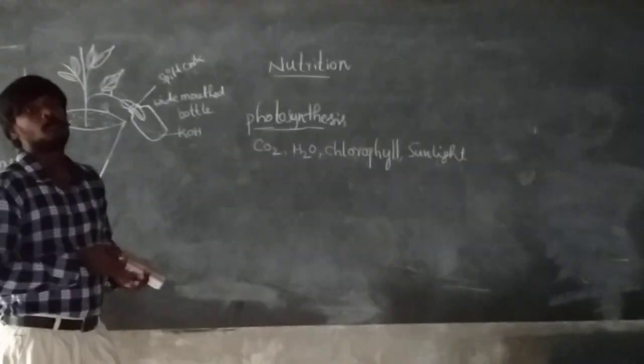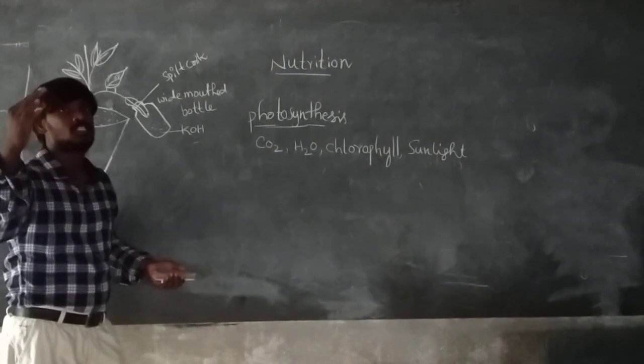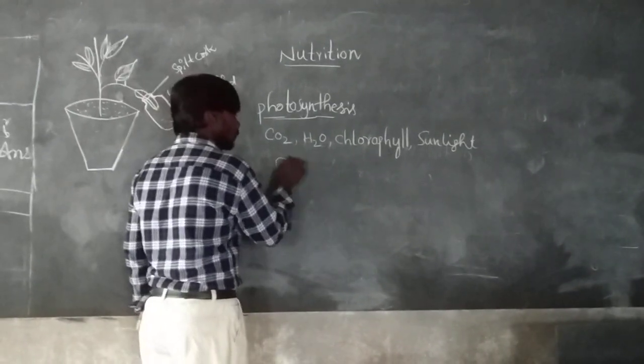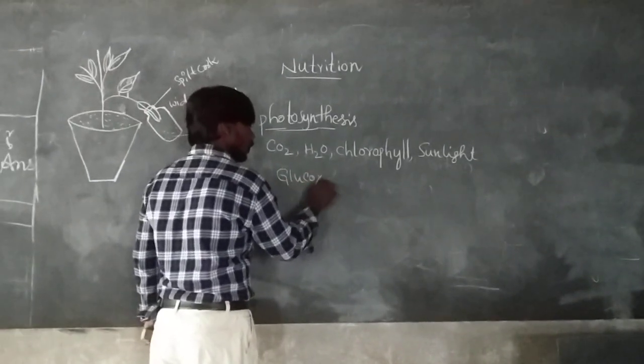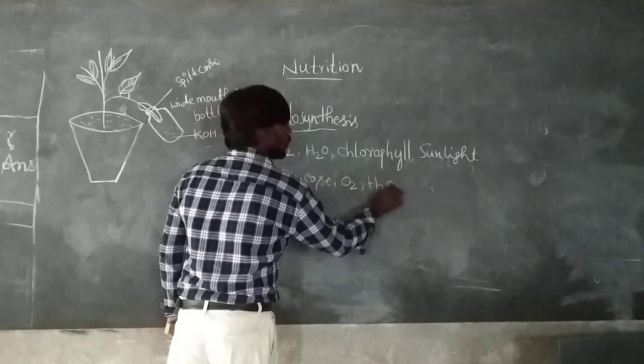Next, the end products of photosynthesis. After photosynthesis is complete, there are three end products: glucose, oxygen, and water.